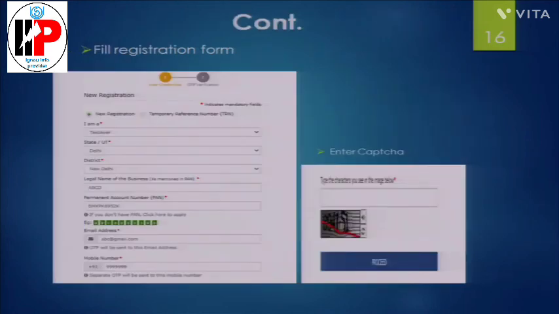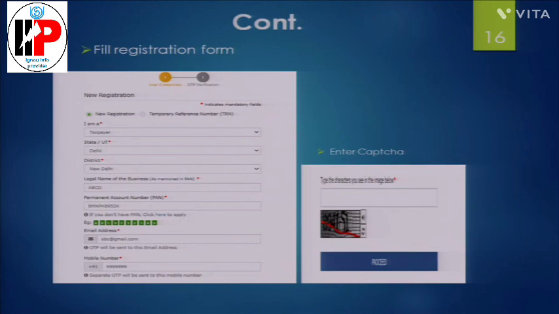After clicking New Registration, you will receive a window like this. Fill the registration form. You will fill in the basic details: that I am the taxpayer, I am taking the voluntary registration, or I am the specified taxable person, state, district, legal name.